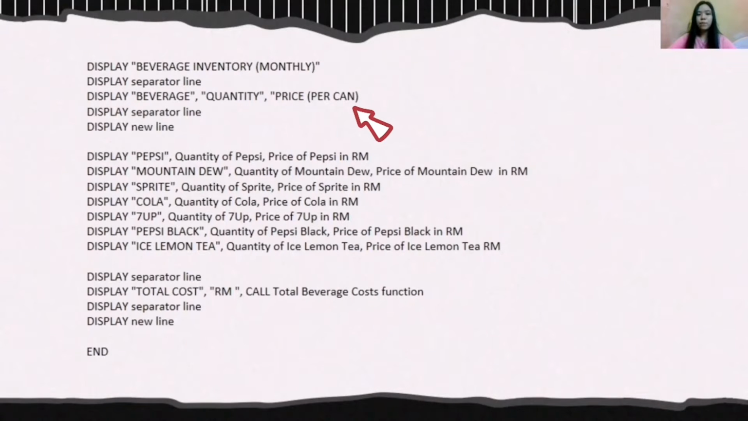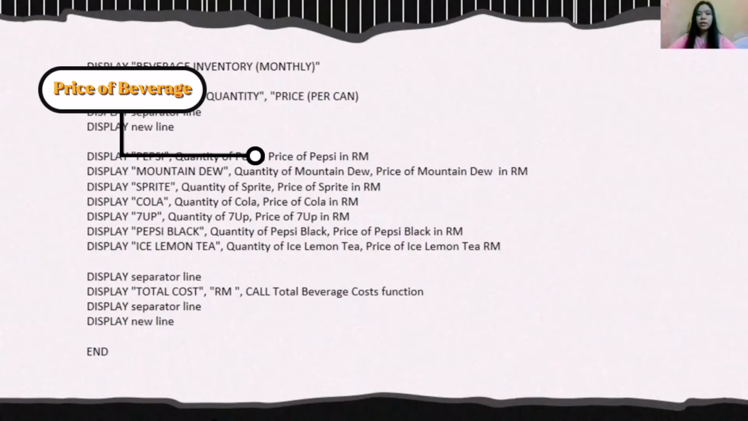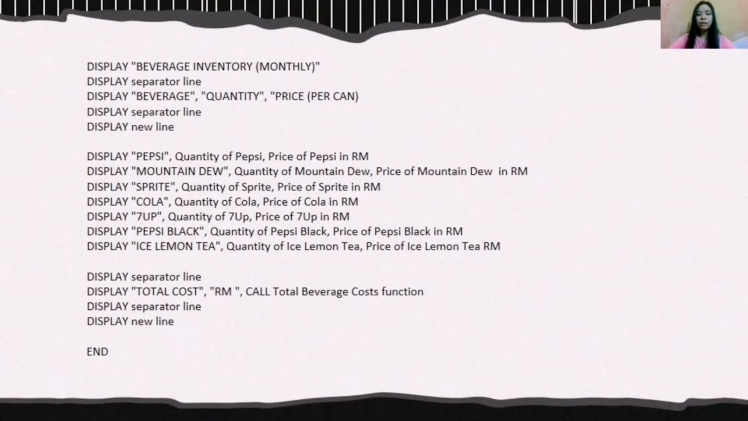We will have a table, so display beverage inventory monthly. Display beverage quantity and price per can. Display the type of each beverage inventory for column beverage, quantity of each beverage inventory for column quantity, price of each beverage inventory in RM for column price. Then display total cost in RM. Call total beverage cost function. Therefore, end for the part of beverage inventory.